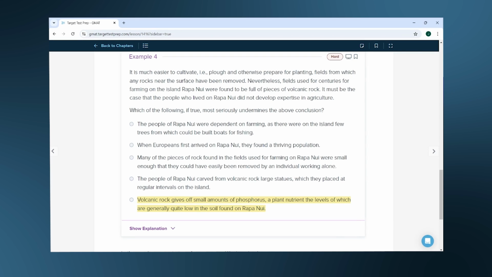This one states that the rocks the people were leaving in the soil could act as a form of soil enrichment, which seems like an expert approach to agriculture. This one directly calls into question that the conclusion automatically follows from the premises. The link is a lot more direct than the first three choices, and that's what we've been looking for, so best choice E.